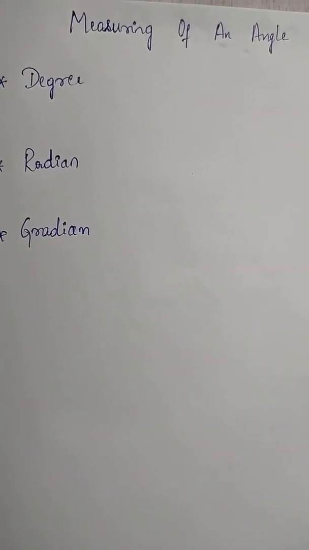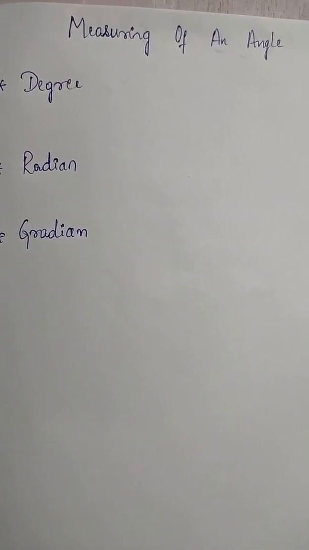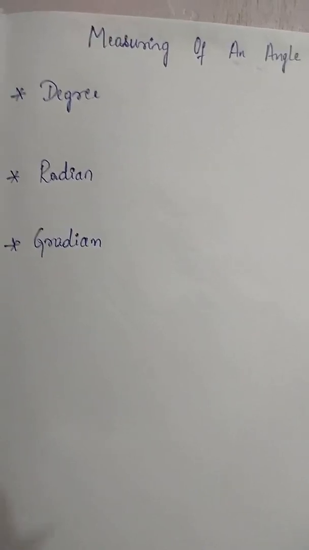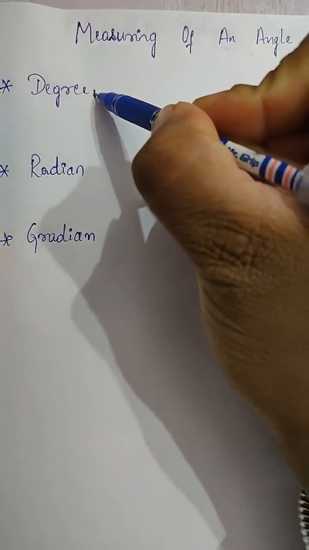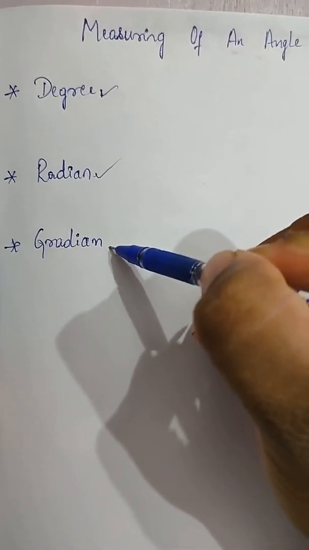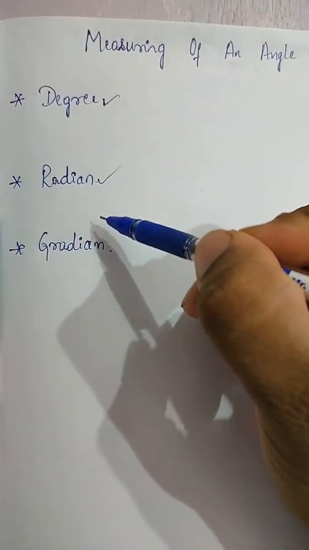So, measuring of an angle. We have so many types. Usually we measure the angle in two units, degree and radian. I am also discussing another type, gradient. Is it clear? So degree, radian, and another.